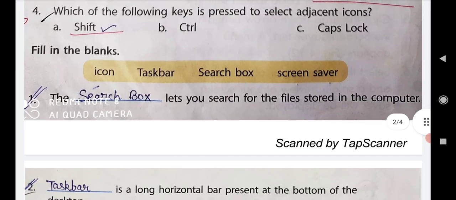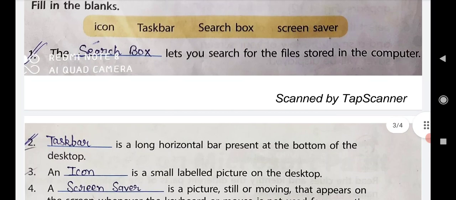Now next is fill in the blanks. In fill in the blank, the dash lets you search for the files stored in the computer. Can you guess? The answer is search box. Spelling is SEARCH, search, and BOX, box, search box.